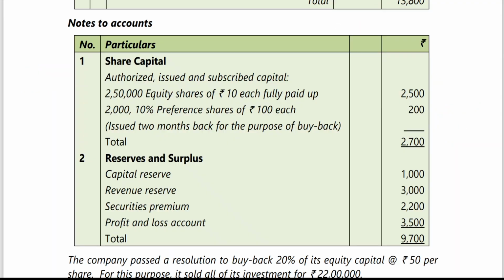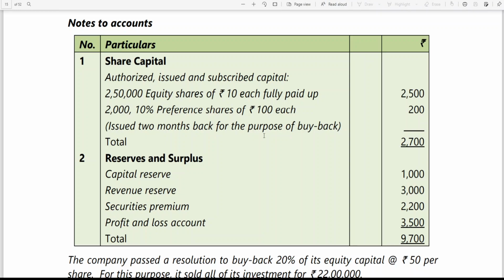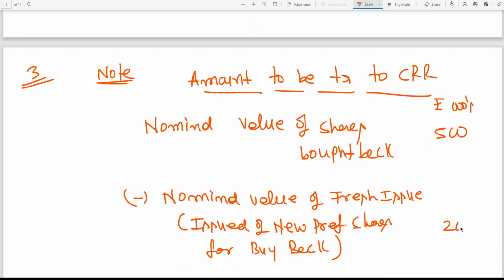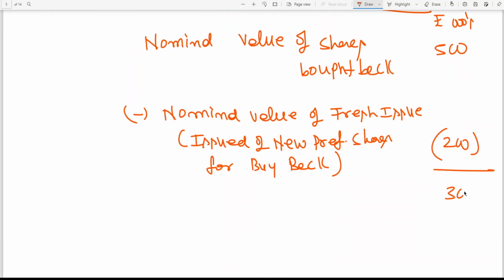You can see the issue 2 months back for the purpose of buyback, 200. Therefore, the amount to be transferred to CRR is 300,000. This is an important model. Watch out. After completion of this chapter, you can practice all the problems from the study material. So 300,000, this is what has been mentioned here.